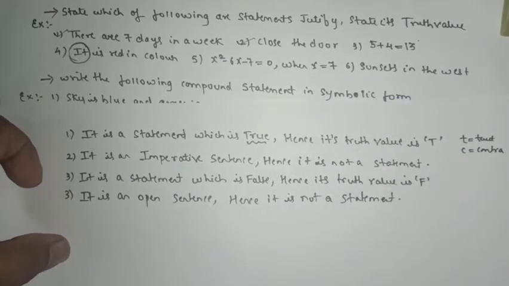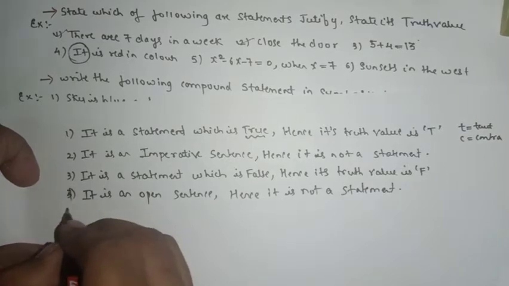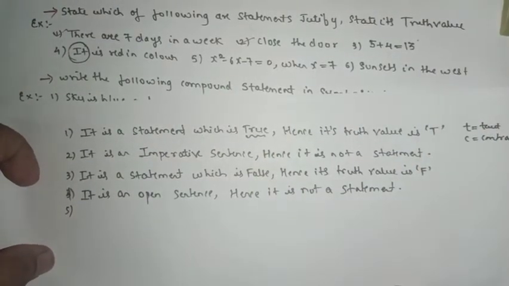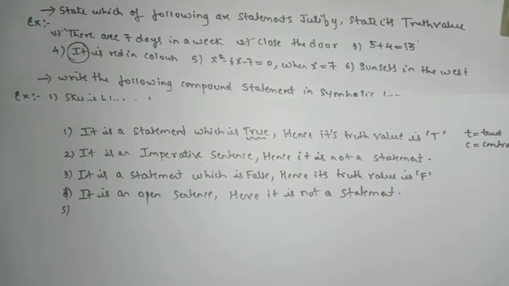Understood? What the point? The next, fifth, x square minus 6x minus 7 equal to 0.